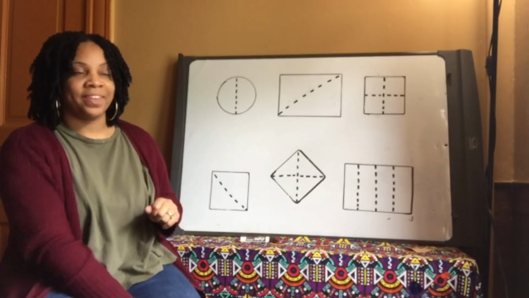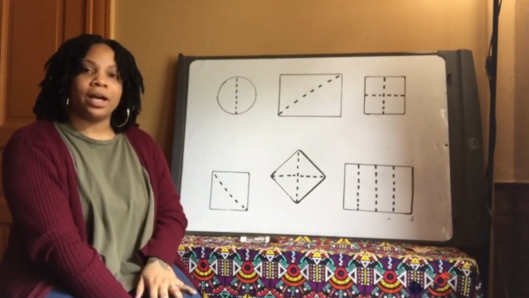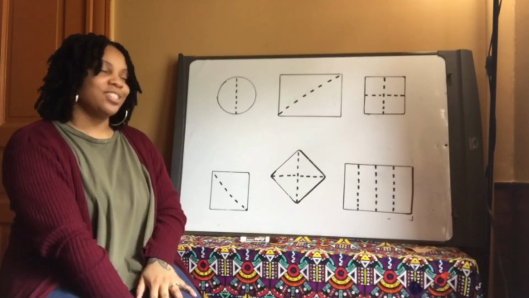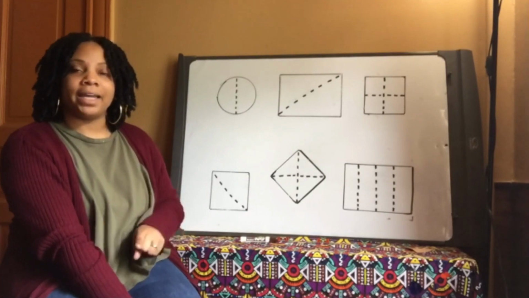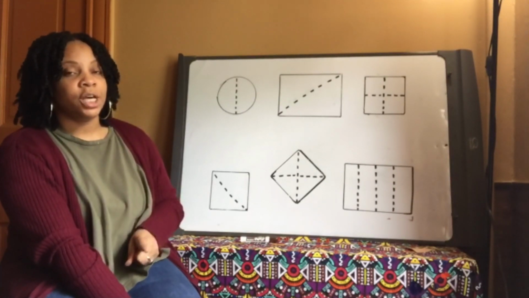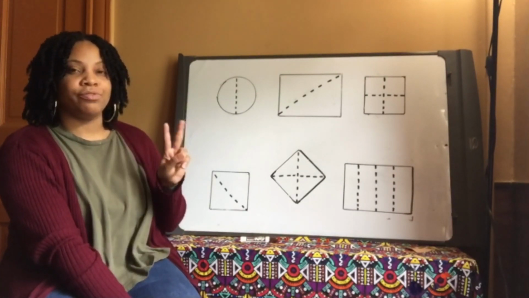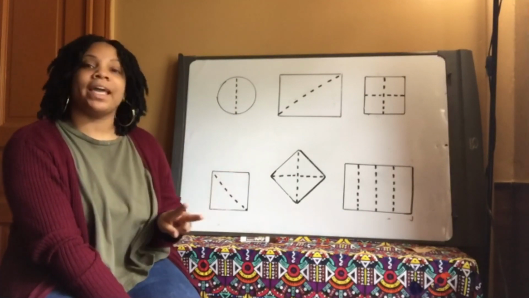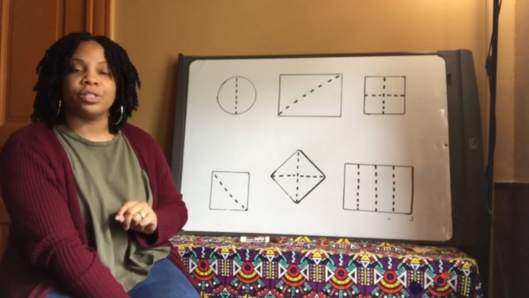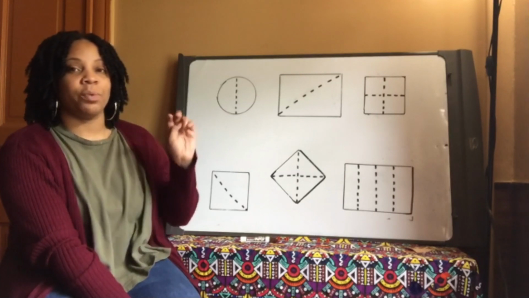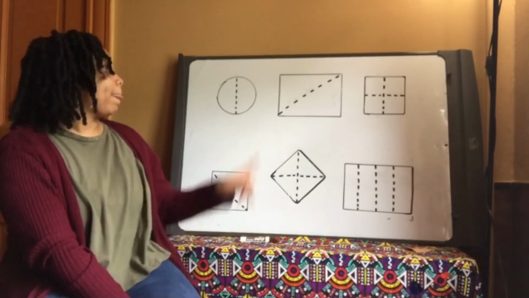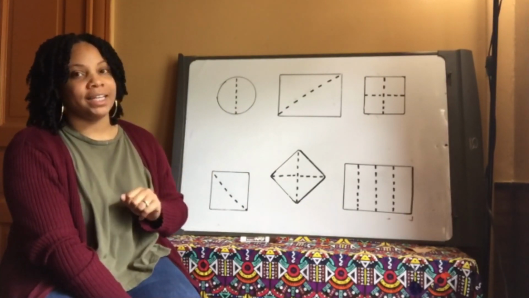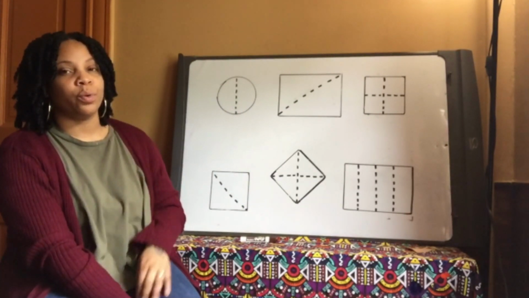All right, the first shape is what, Congo Nation? A circle. Good job. If you think that this circle is divided into 2 halves, you're going to show me by putting up 2 fingers. If you say it's divided into 4 quarters, you're going to show me by showing 4 fingers. All right, so let me see your vote. Is this first circle divided into 2 halves or 4 quarters?